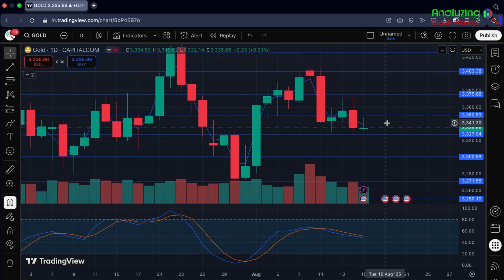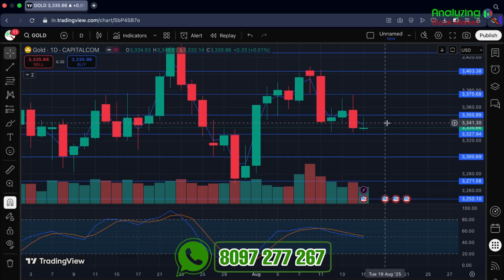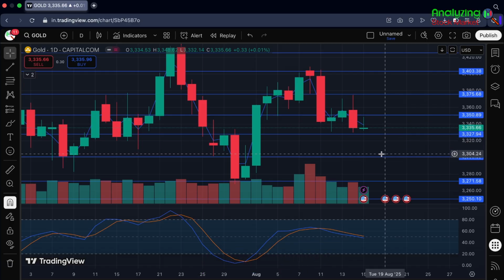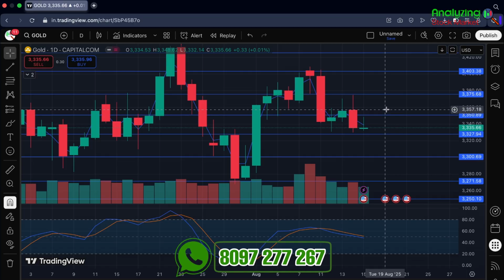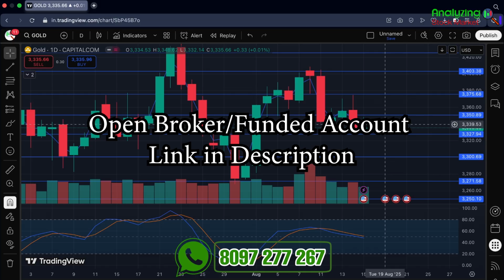So let's now talk about my opinion on gold or the XAU USD pair. Currently my expectation for the coming week is a bit negative. I'm expecting a negative move in this range, that is 3300 to 3327. I'm expecting a closing in this range for this week. If you're looking for any positive move, then only look for a positive trade when 3350 gets breached and a one-day candle gets closed above it. Then we can see a move to 3375. Overall, my expectation is negative.